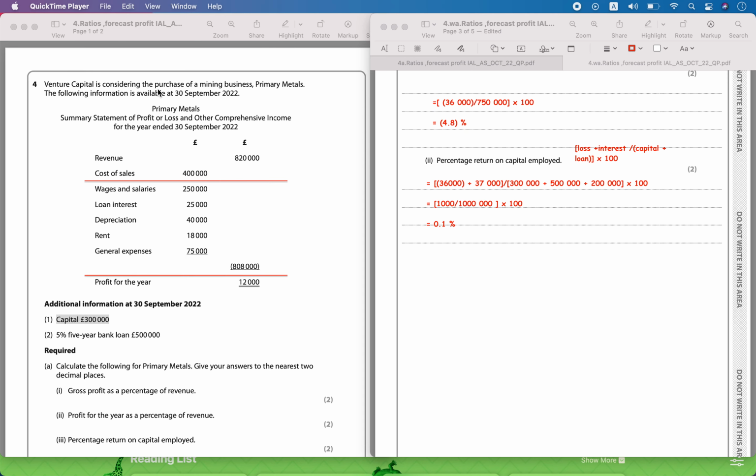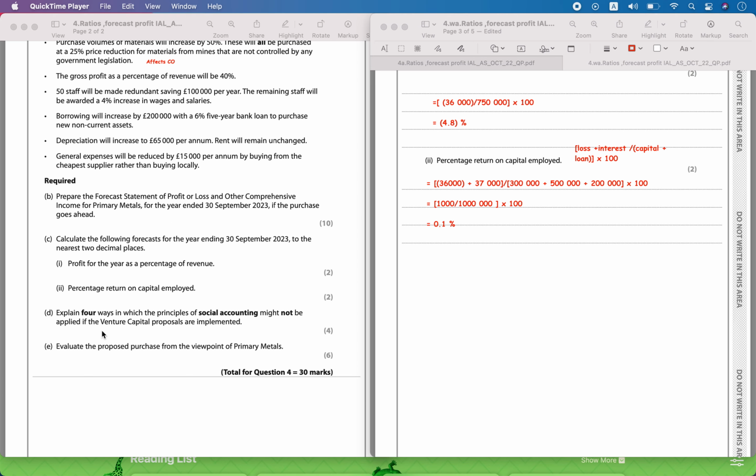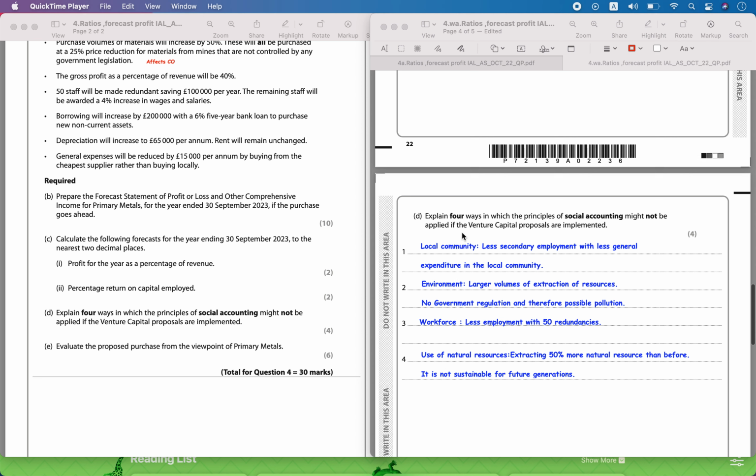Hello, today we are going to solve October 2022 paper question number 4, Ventura Capital, Part D. Explain 4 ways in which the principles of accounting might not be applied if Ventura's capital proposal is implemented.